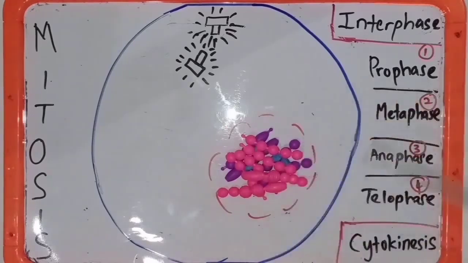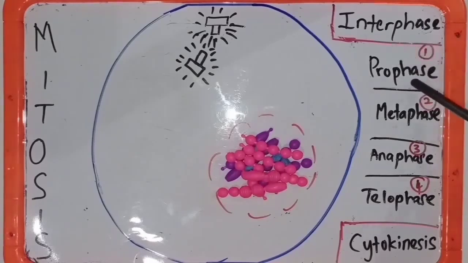Okay. So remember, interphase is one part of the cell cycle that is not a stage of mitosis, but the cell should go through interphase before it divides by mitosis. Okay, we look at the first stage of mitosis, that is prophase.